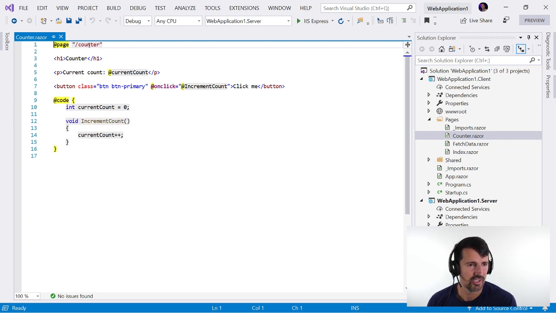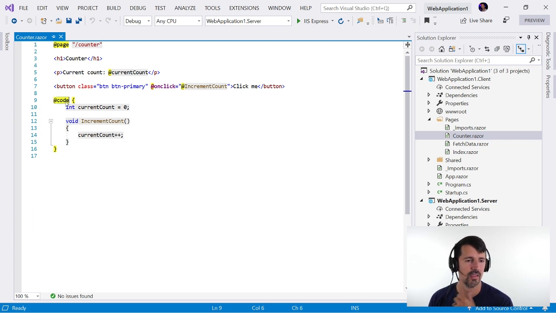So we have at page/counter. I'm assuming that's how we decide how we're navigating to the page. That's my assumption. Of course, some HTML. We have some Razor syntax in here with this little at, current count. We have a code block.